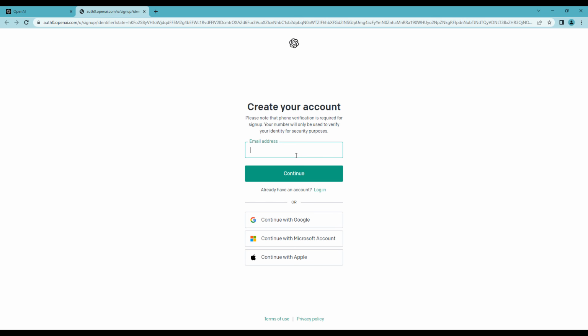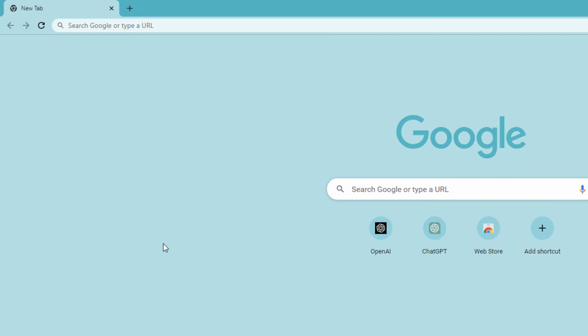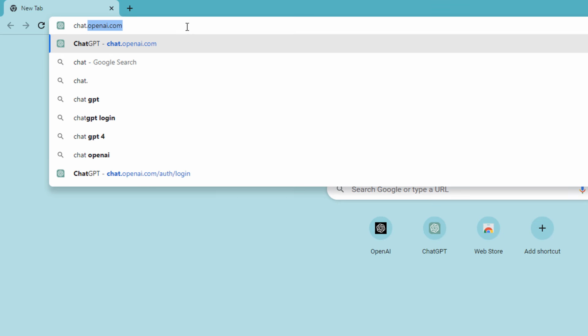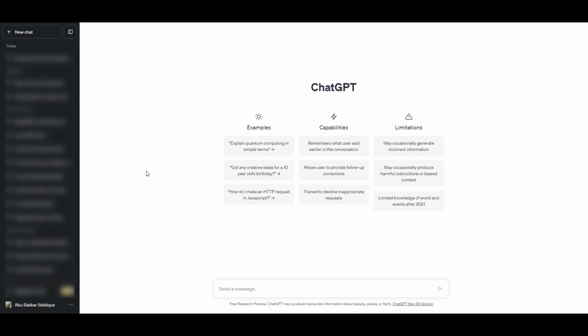So simply write your email here and click continue, or if you are already logged in on the same browser with your other accounts like Google, Microsoft, or Apple, you can simply click on this button and it will guide you through the process. And after creating your free account, you're ready to write your first so-called prompt. After creating your free account, simply open chat.openai.com and log in with the same credentials you have created before. Once you are logged in, you will see a similar dashboard where you can write your prompts which you want to